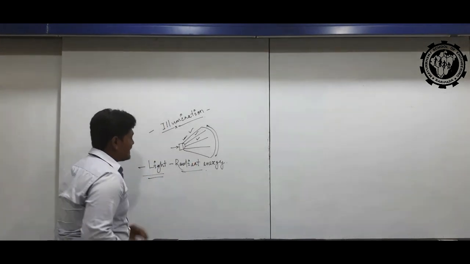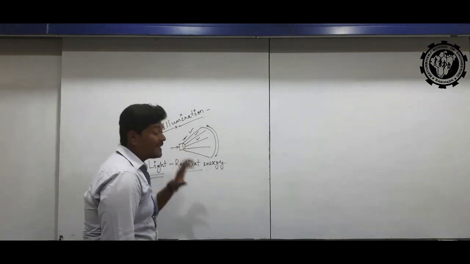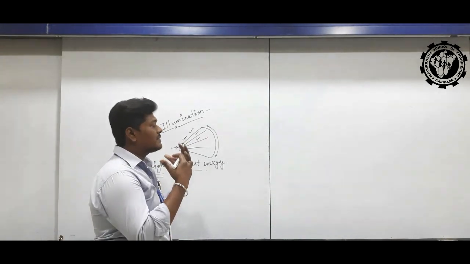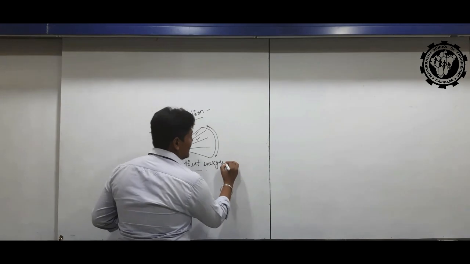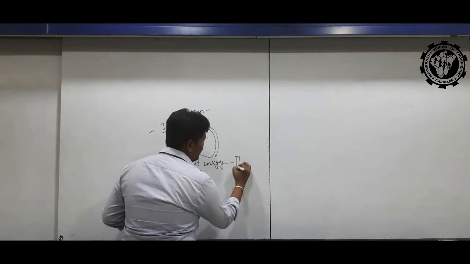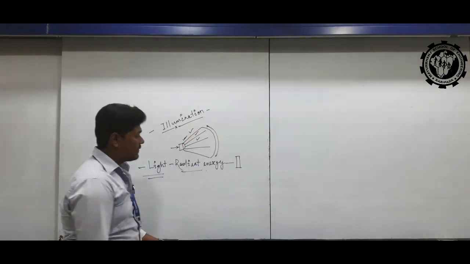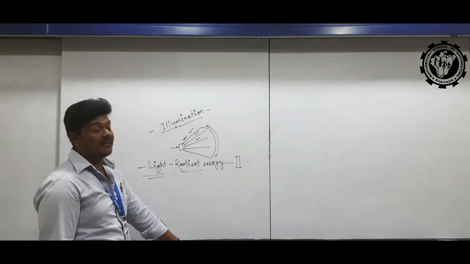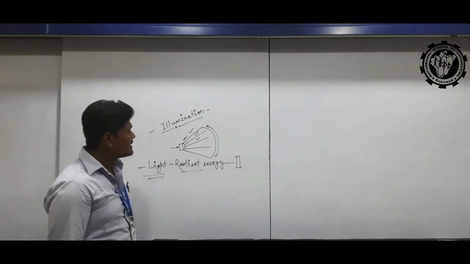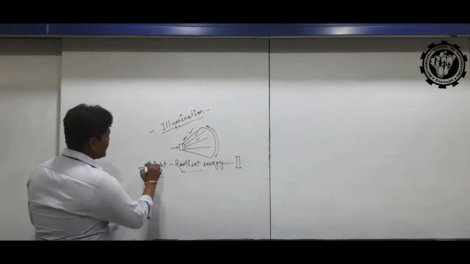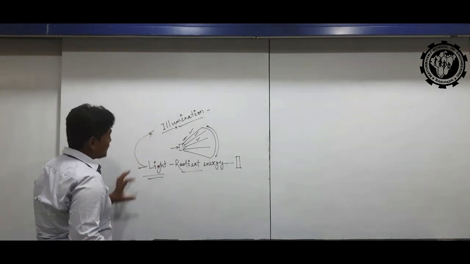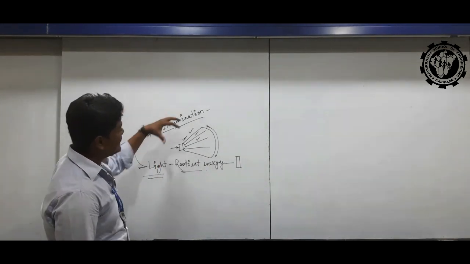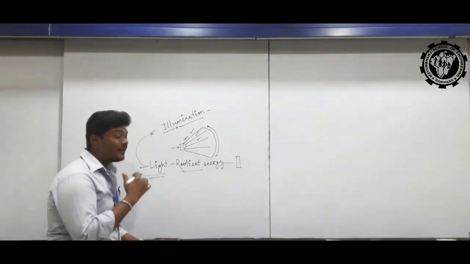What do you mean by light? Light is a radiant energy which is visible, which falls on a surface and is visible to the human eye. So light is fully related to illumination.